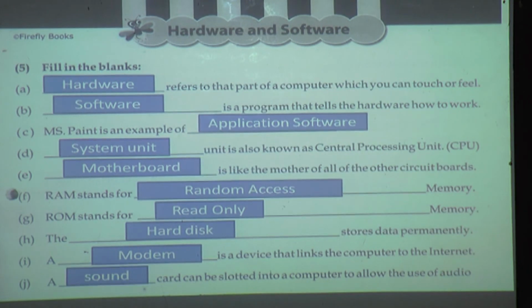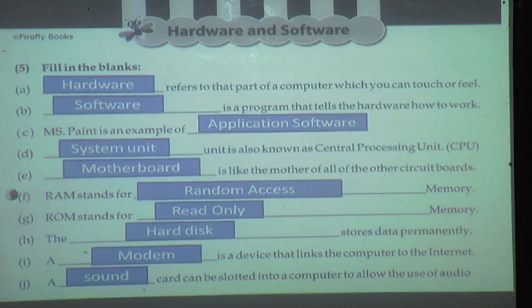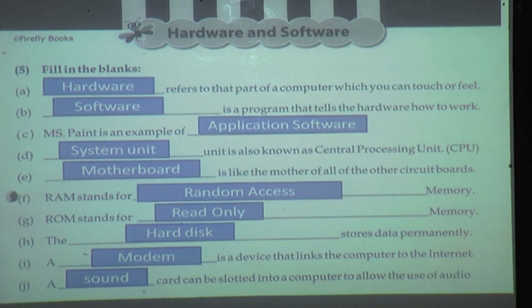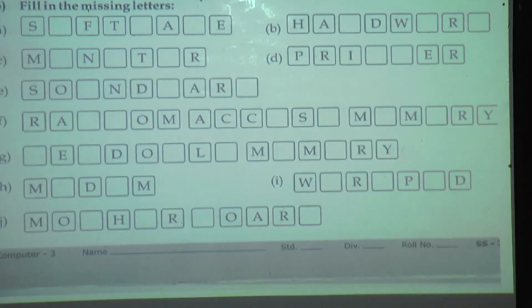Next, a sound card can be slotted into a computer to allow the usage of audio component for multimedia application.